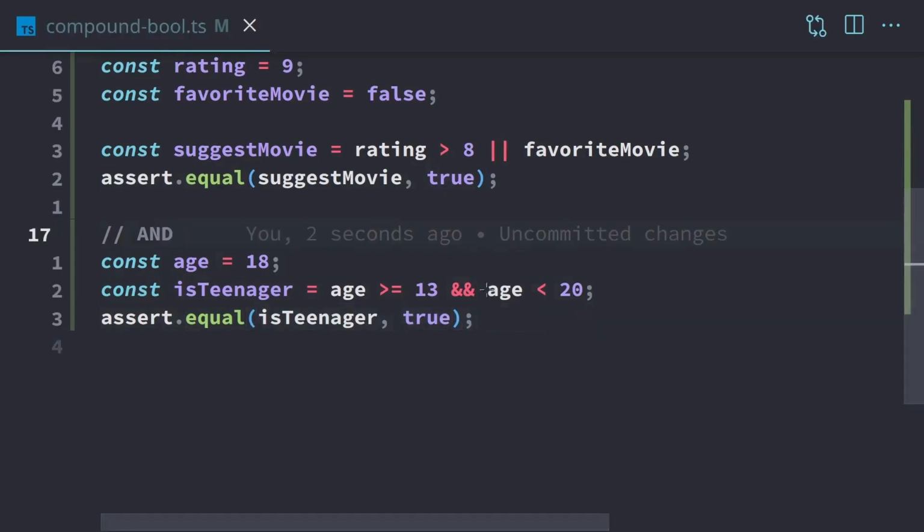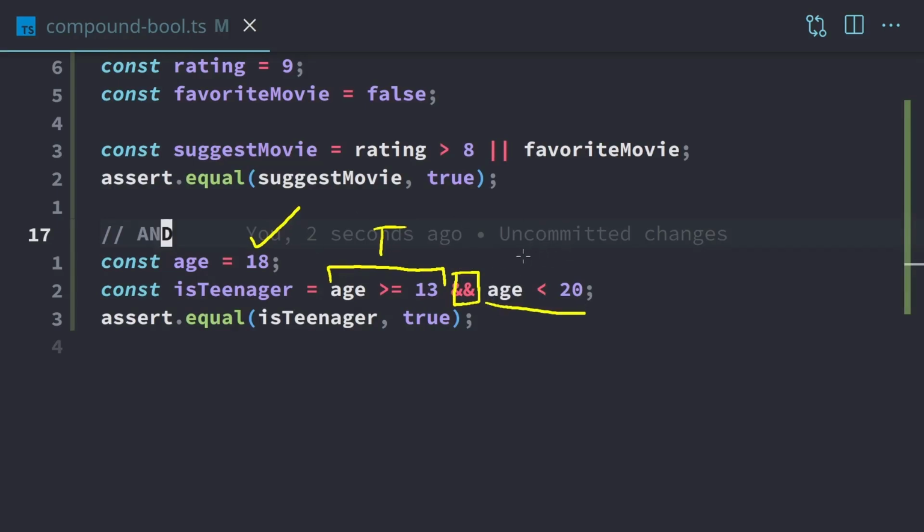So with Boolean and, when we use that, all of the expressions that are connected with the and need to be true. So we need to check this expression first to see if age is greater than or equal to 13. The age is 18, so that checks out. That's true. And we need to make sure the age is less than 20. 18 is less than 20, so that's also true. Since both of these are true, true will be set here as is teenager. So the value of is teenager will be true.